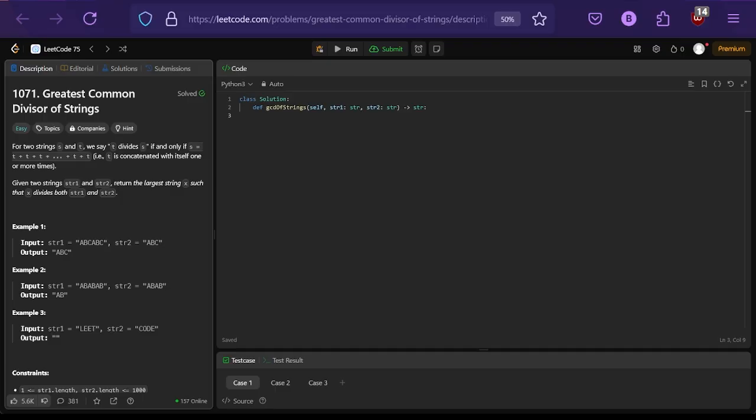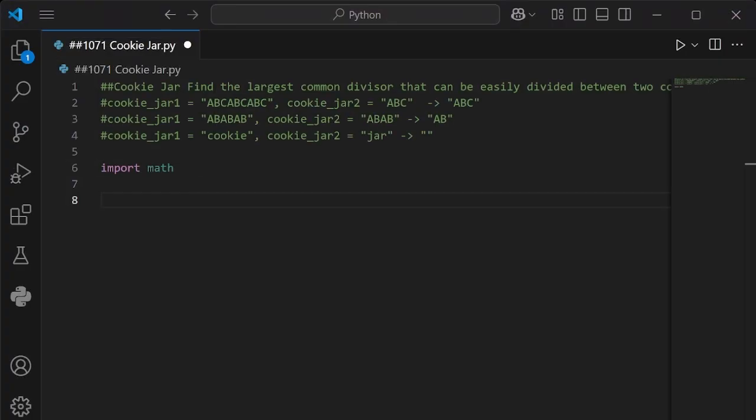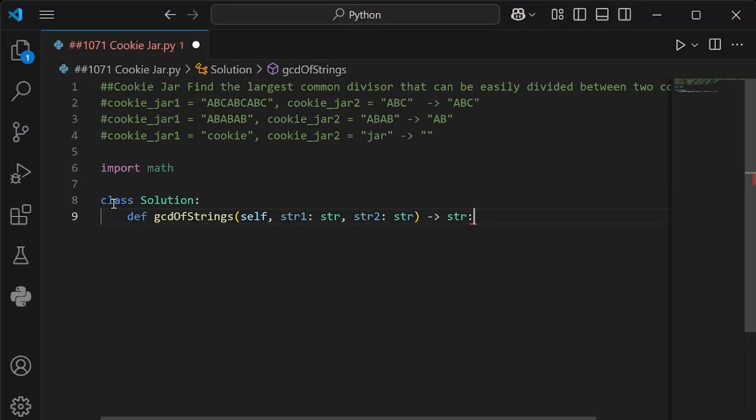We have to follow this solution here. So we have to take this format. I just control copied it, and now I'm going to put that into our current VS Code, and that's how we're going to start it.